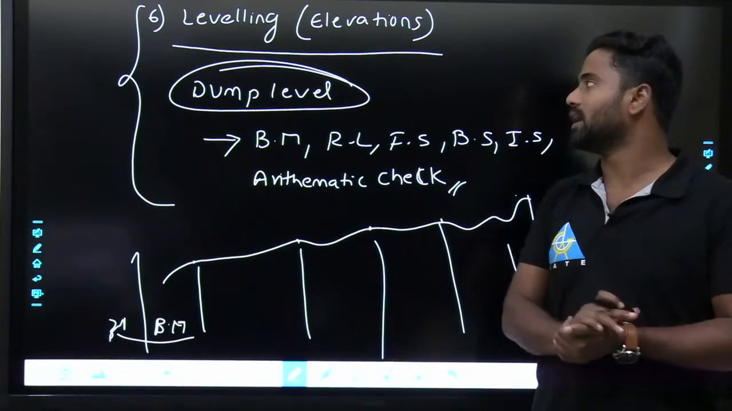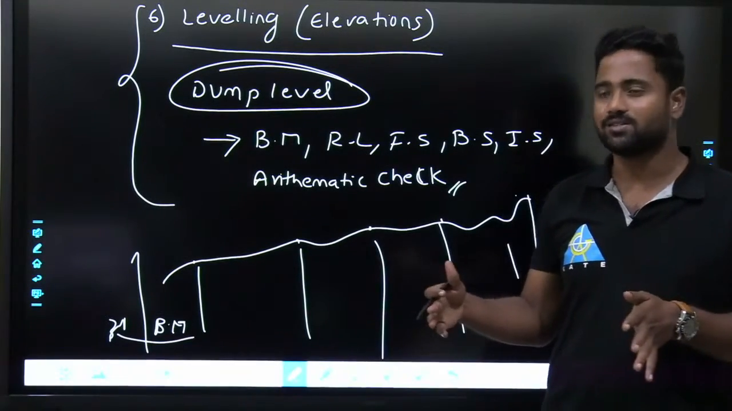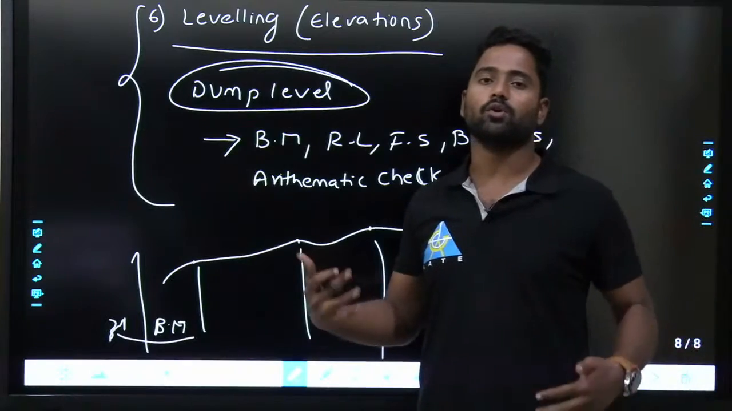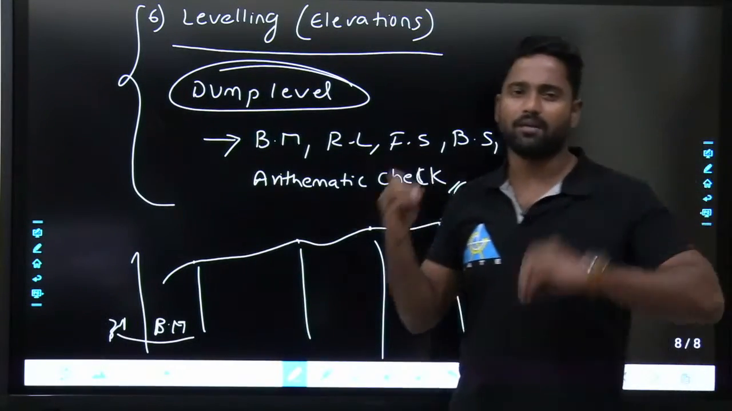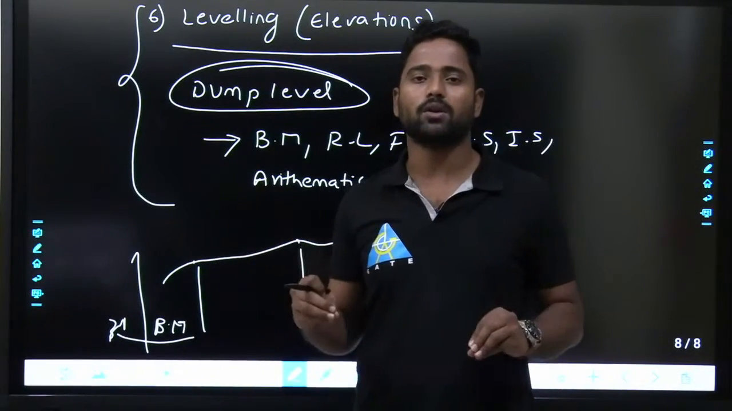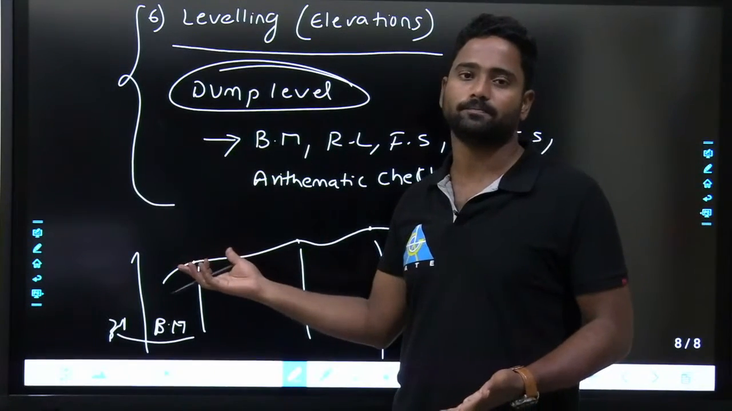This is one thing. Arithmetic check: last RL minus first RL is equal to the sum of the backsights minus the sum of the foresights. How you are going to take the backsight, how you are going to take the foresight. Generally from your 11th class, 12th class, or whenever you start your engineering, the first thing that comes in surveying, you'll do this one only.